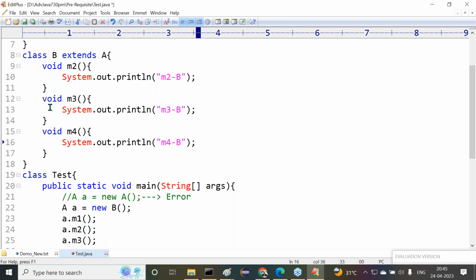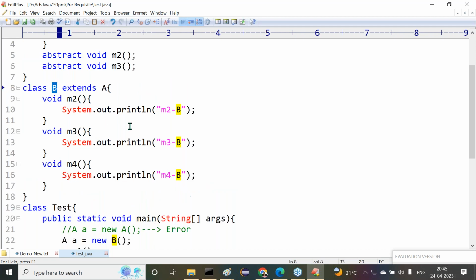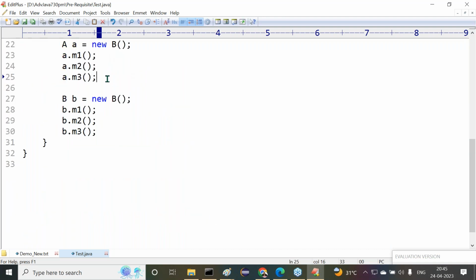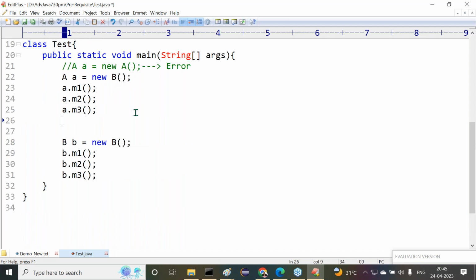I declared the M4 method inside the subclass B. I didn't declare that M4 method inside the superclass A. The M4 method is purely related to the subclass only, not declared inside the superclass. Right or not?